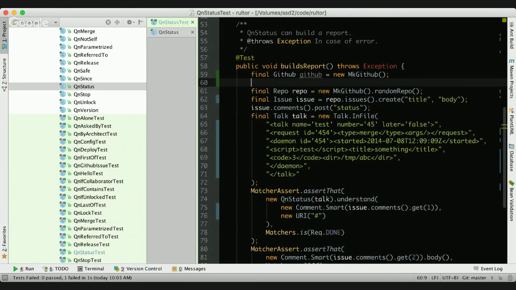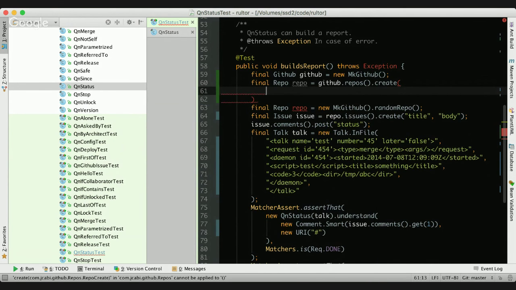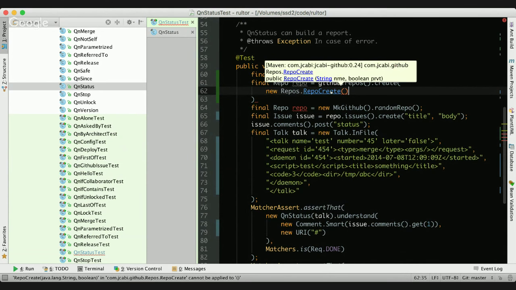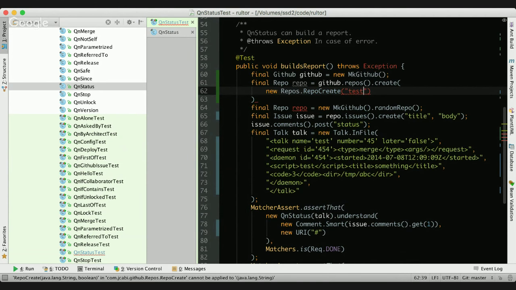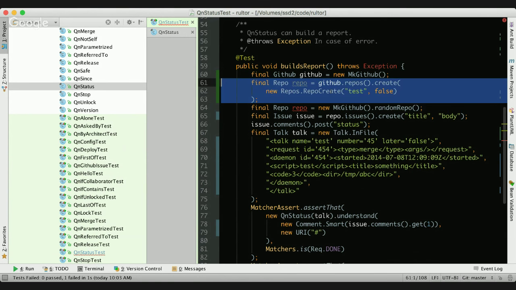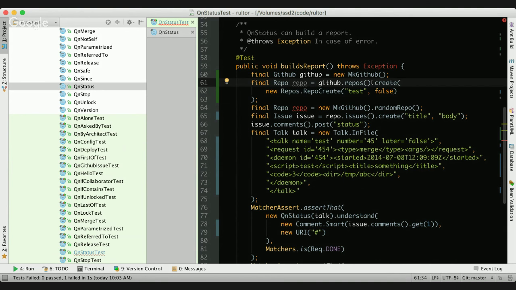Then I want to create a repository. So I'm doing this, final repo equals. So now I'm interacting with this GitHub the same way I would interact with the normal production GitHub API. So I'm making new repo, create, let's say test, private false. So in this line, I don't really know that this GitHub object is a fake one. I'm just creating a new repository.